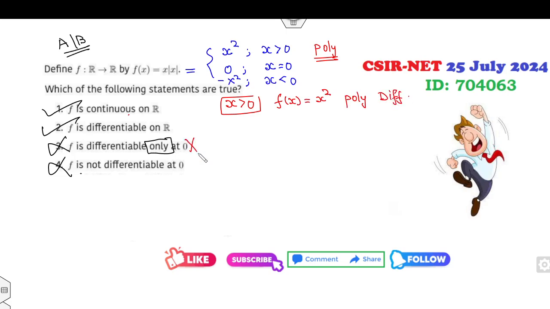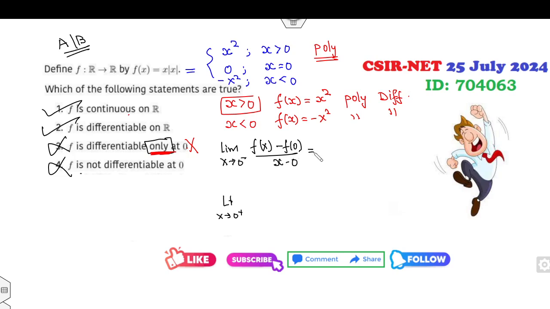So clearly the third option, only differentiable at 0, is again cancelled out. Now, whenever x is less than 0, again the function is minus x square, which is a polynomial, so it is differentiable as well. Now you need to check only at x equal to 0. What is the definition of the differentiability?